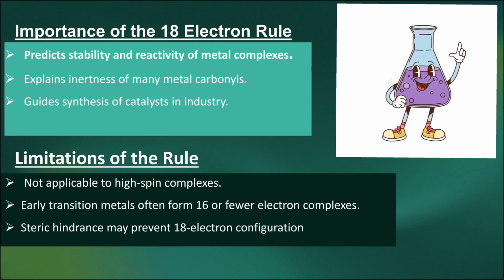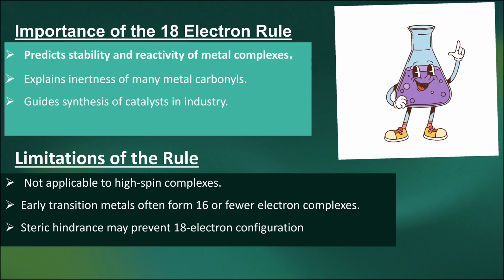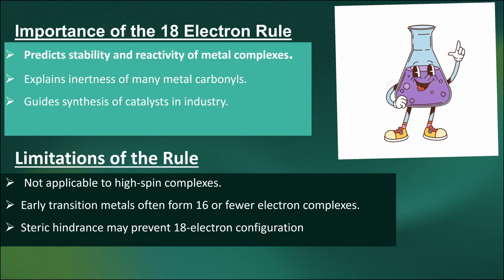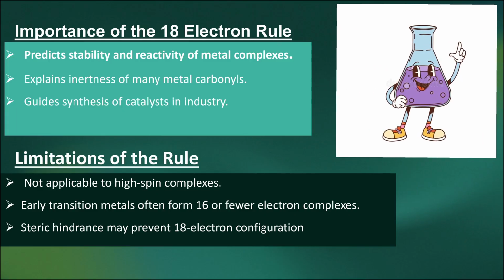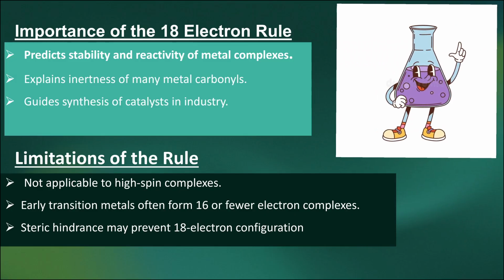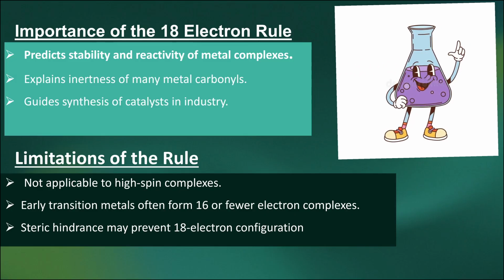And what is the importance of this 18 electron rule? It shows predictability, as I said before, of the stability and the reactivity of metal complexes. Stability itself says whether it is more reactive, less reactive or inert. We can analyze the metal complexes. It explains the inertness of many metal carbonyls, because once they attain 18 electrons, they don't show any reactivity. Next, it guides the synthesis of catalysts in industry. Many catalysts obtained through metal carbonyls obeying the 18 electron rule guide the synthesis of catalysts in industrial processes.